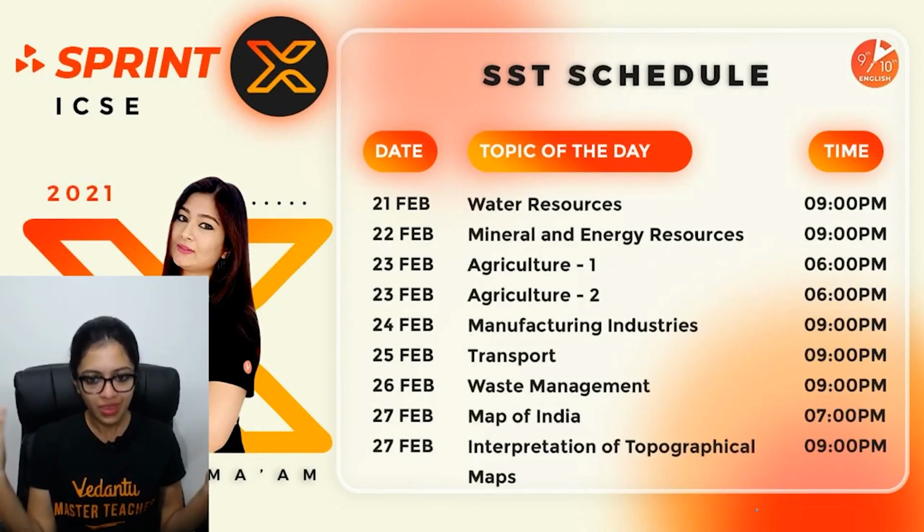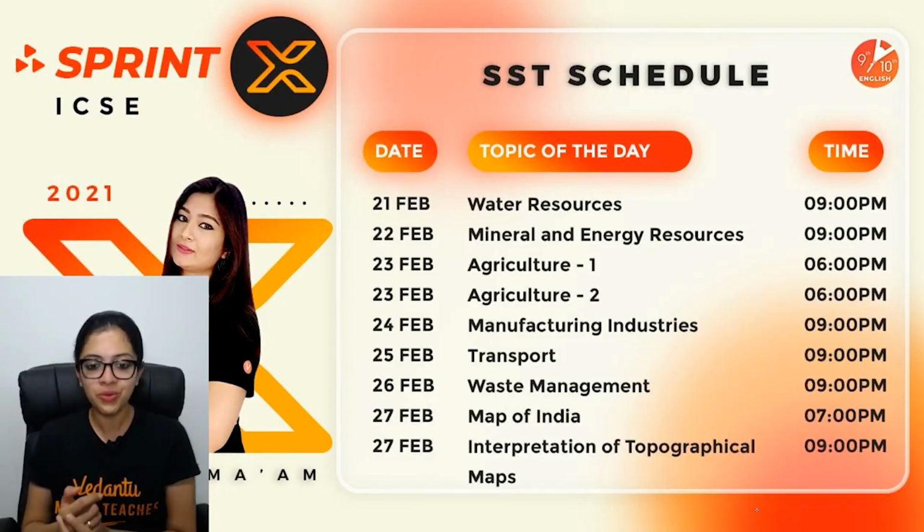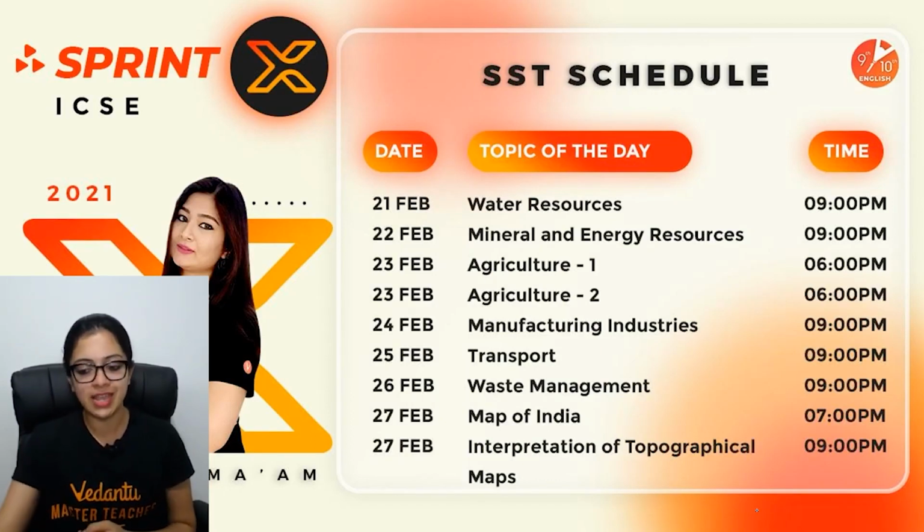There we go. Which means by the 27th of Feb, by the end of the day after tomorrow, we will be done with your Sprintex ICSE 2021. We can then take some time to celebrate.